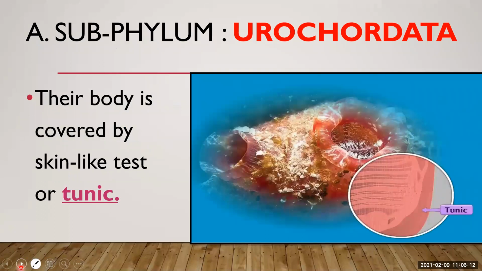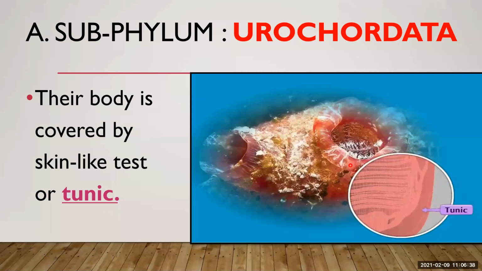Their body is covered with a skin like test or tunic. Their body is covered with a protective tunic of a cellulose-like material, and the notochord and dorsal hollow nerve cord are evident in the free-swimming tadpole-like larval stage.